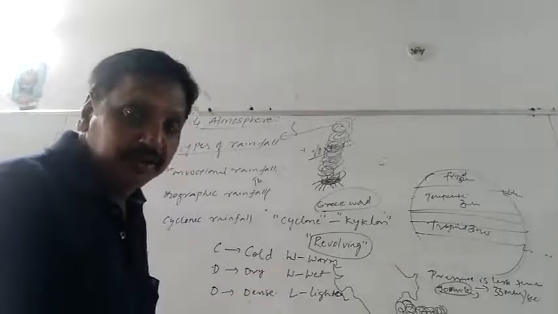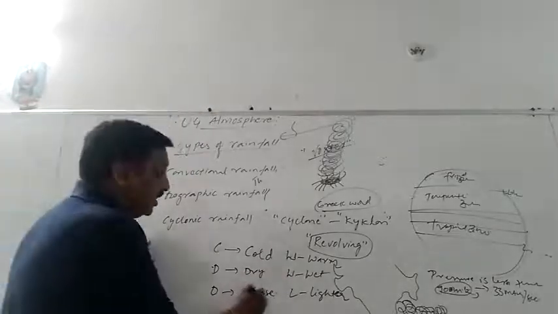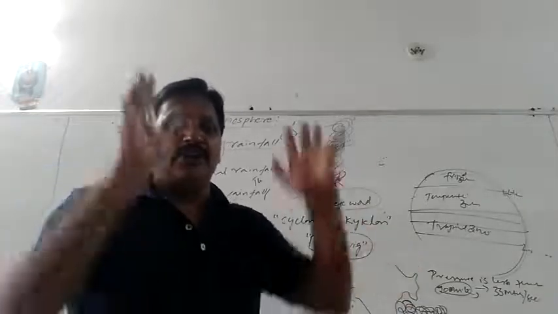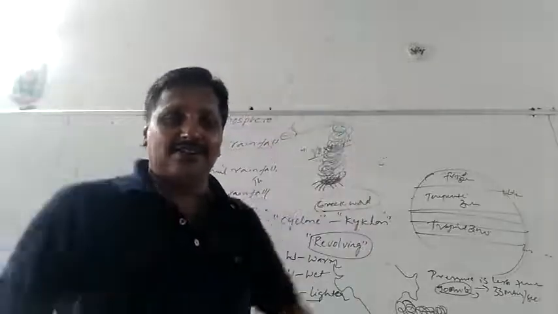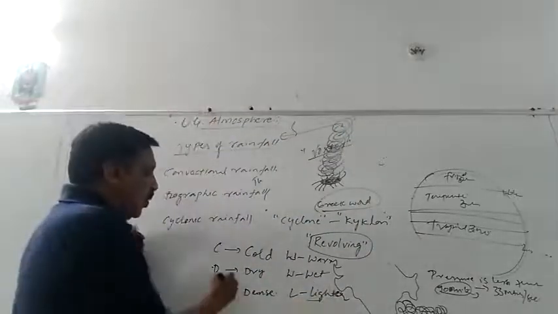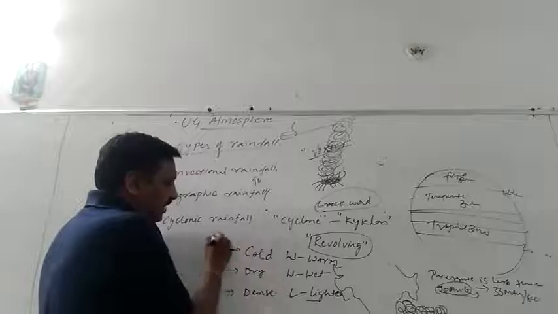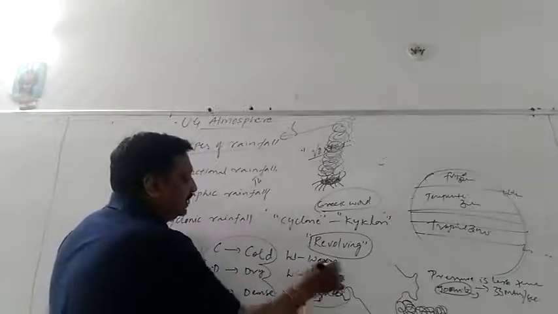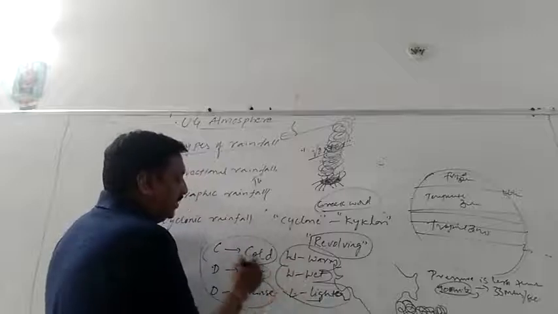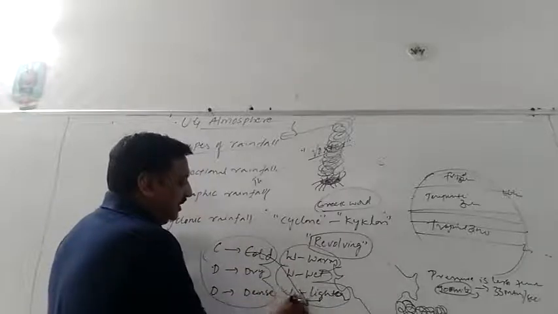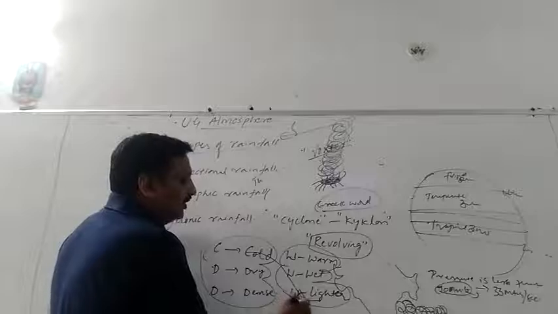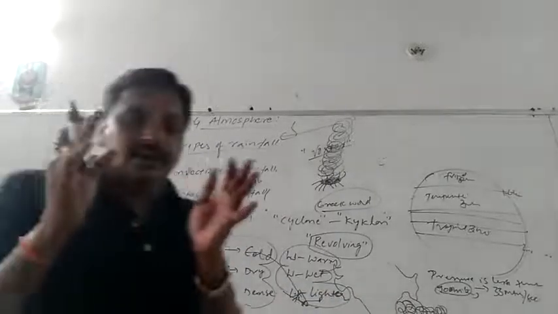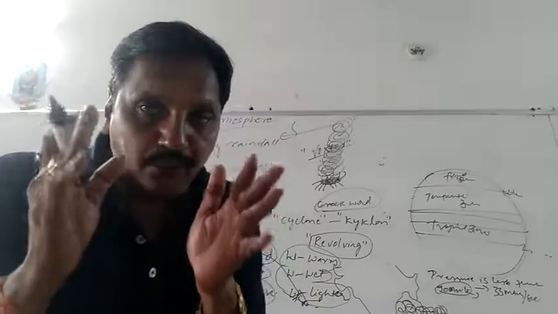CDD, WWL, this dense air will be lifting up the lighter one. You know now, the heavy fellow will be lifting the lighter one, isn't it? So this cold, dense, dry air will be lifting this lighter, wet, warm air, and this leads to precipitation and the formation of cyclonic winds, which will have good water vapor.